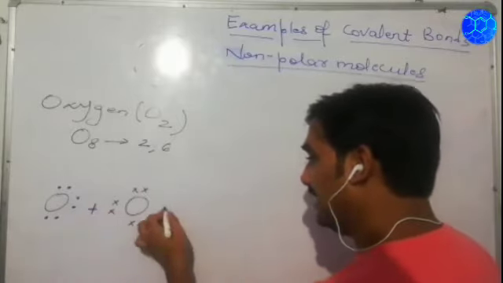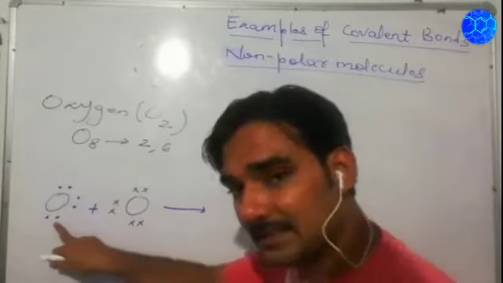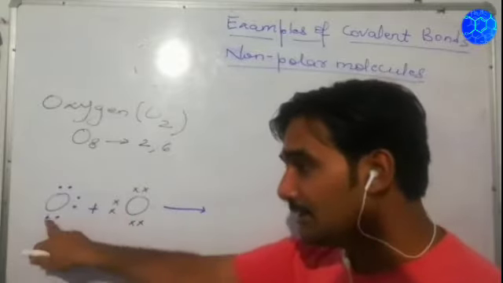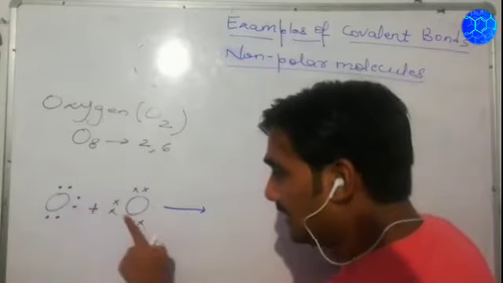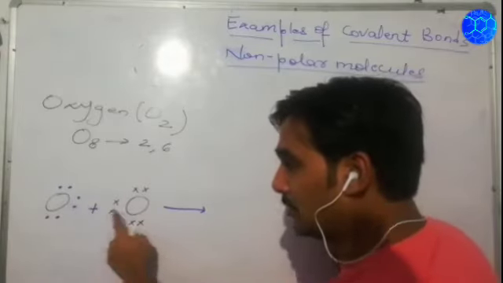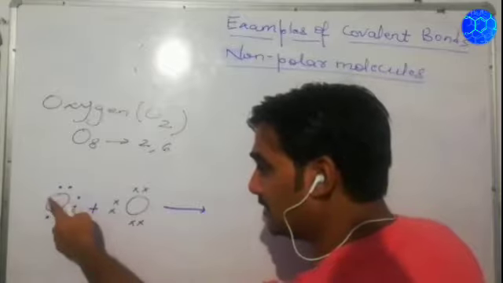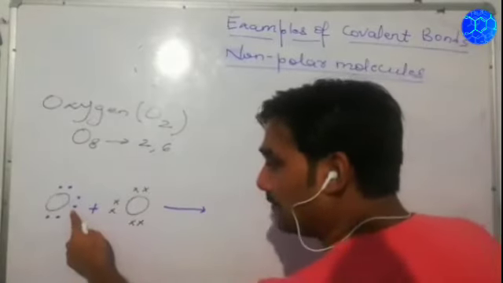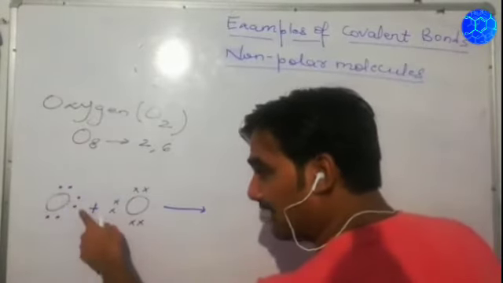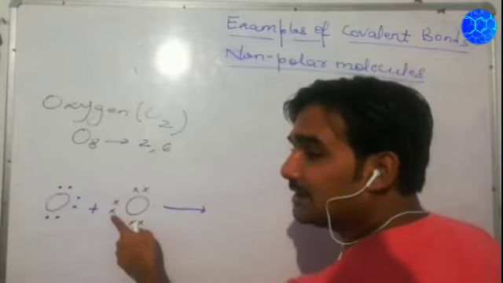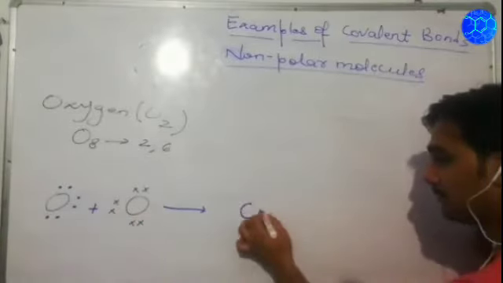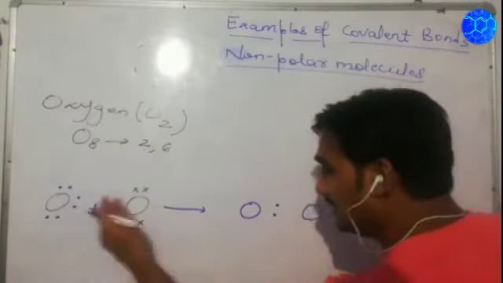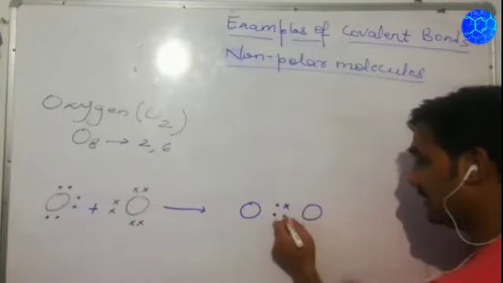So when both of these combine, what will happen? This atom has 6 electrons in the outermost shell. If 2 electrons are mutually shared by this oxygen atom, it will become 8. In the same way, this atom also has 6 electrons in the outermost shell, and if 2 electrons are mutually shared by the other oxygen atom, it will also become 8. So each oxygen atom will mutually share 2 electrons with the other.